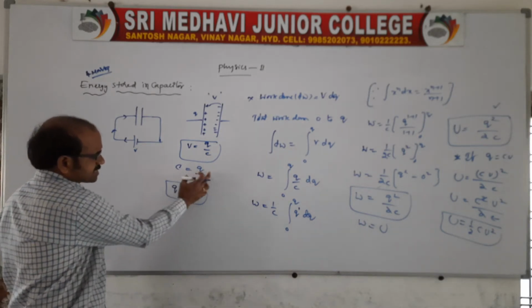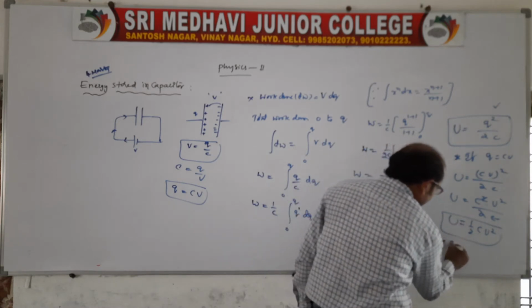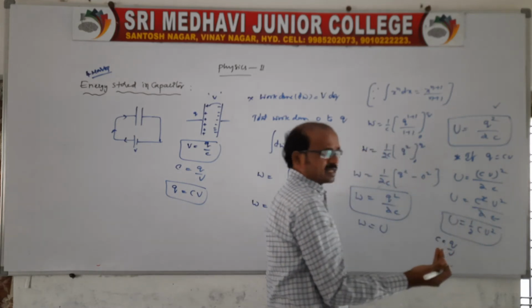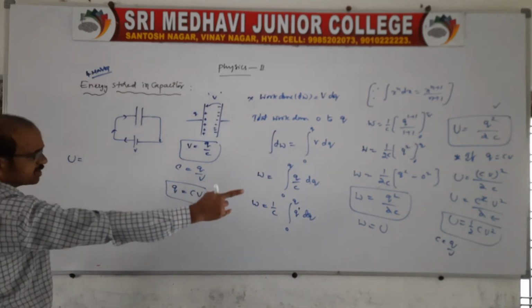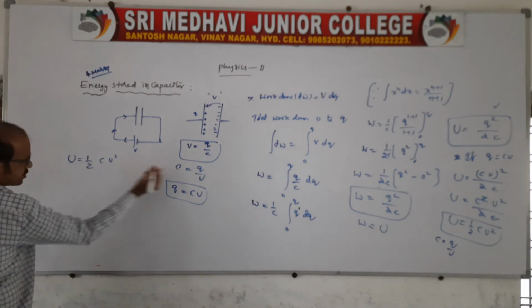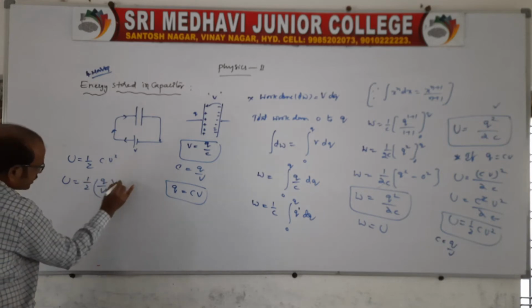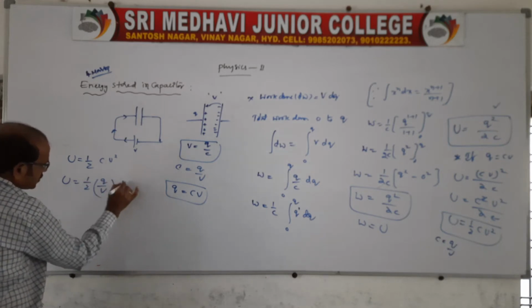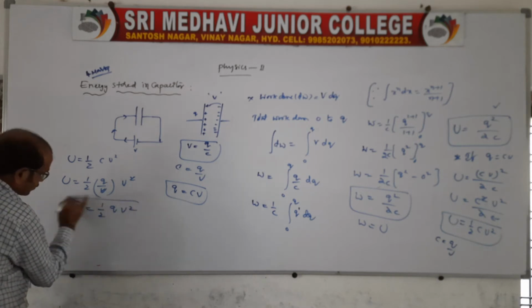Coming to the point, if I take C = Q by V, we'll get another energy stored in a capacitor. From there, U = 1/2 CV². Replace C with this, then 1/2 (Q by V) into V². So V cancels, and U = 1/2 QV. Of course, it is also one formula.